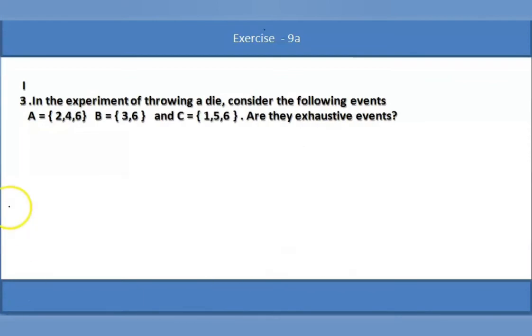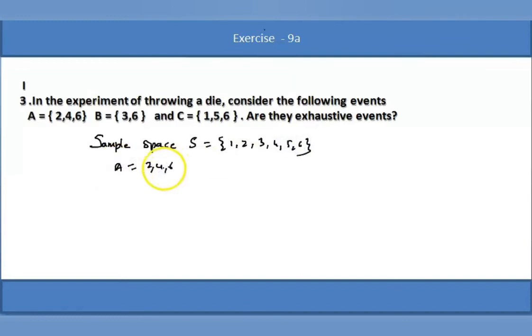Next one. In the experiment of throwing a die, consider the following events. Are they exhaustive events? We know that in this random experiment, sample space S is equal to 1, 2, 3, 4, 5, 6. Right. What is A? 2, 4, 6. What is B? 3, 6. What is C? 1, 5, 6. Are they equally likely? This contains 3, this contains 2. No, they are not equally likely.